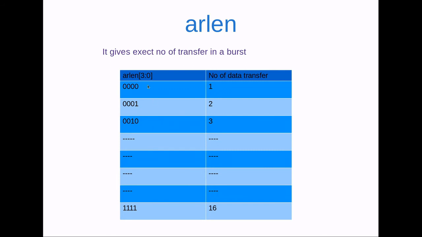Simply, the relation between the value of ARLEN and the number of data transfers is plus 1. When the value is 0, 0 plus 1 is 1. When the value is 1, 1 plus 1 is 2, and when the value is 2, 2 plus 1 is 3. That is the simple way to remember such things.